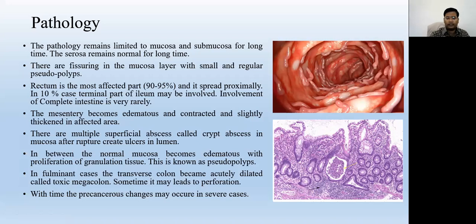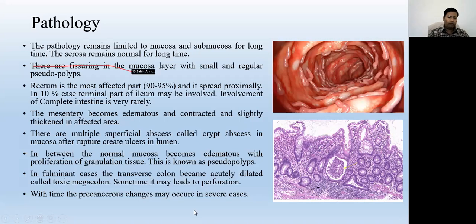These are the characteristics of ulcerative colitis. So many crypt abscesses lead to ulcers. In between these crypt ulcers, there are projections in the mucosal layer, which are called pseudopolyps.